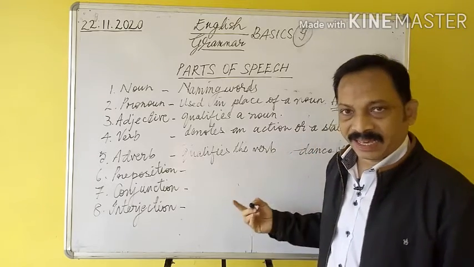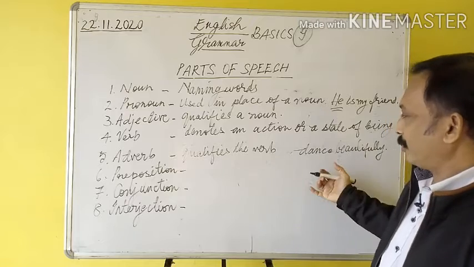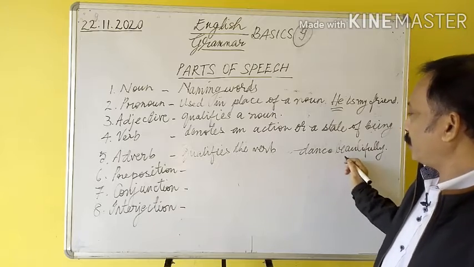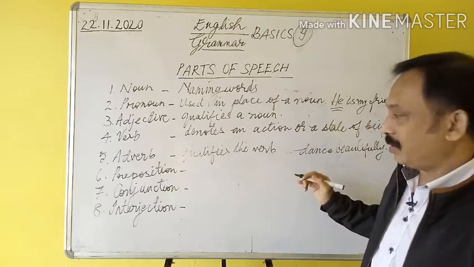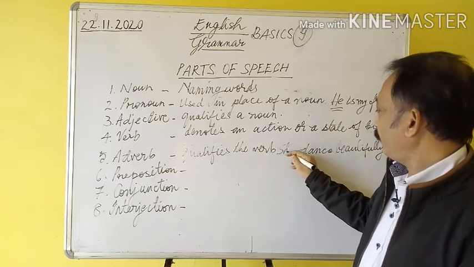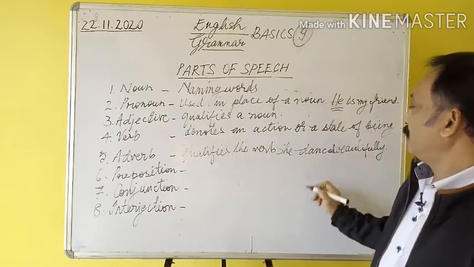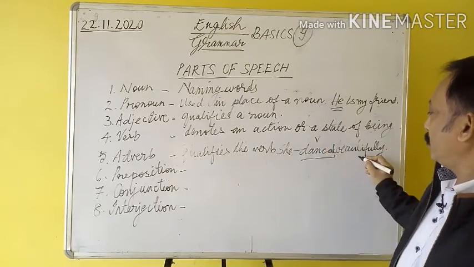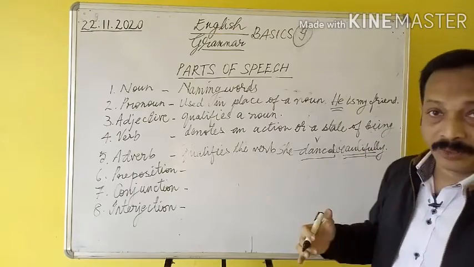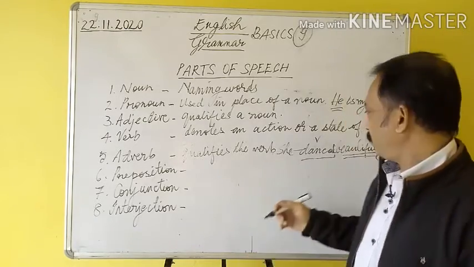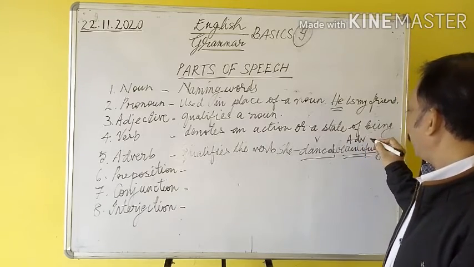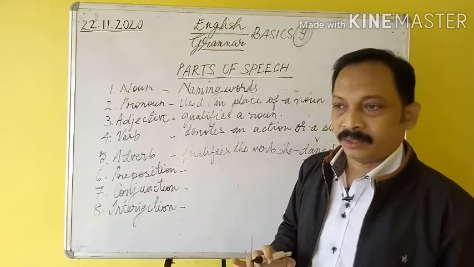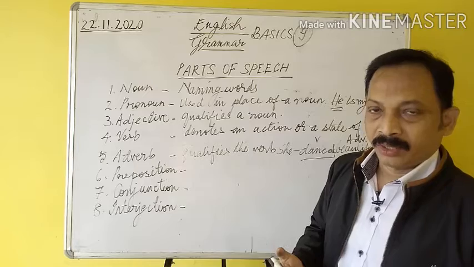How to dance? Dance well or dance beautifully. So somebody danced, or somebody will dance. Anyhow, anytime. How to dance, or how once one danced. She danced beautifully. She danced, past tense, ed. She danced beautifully. So here danced is the verb, but beautifully. How did she dance? Beautifully. So this is adverb. Mainly an adverb shows how an action is done, where it is done, and when it is done.